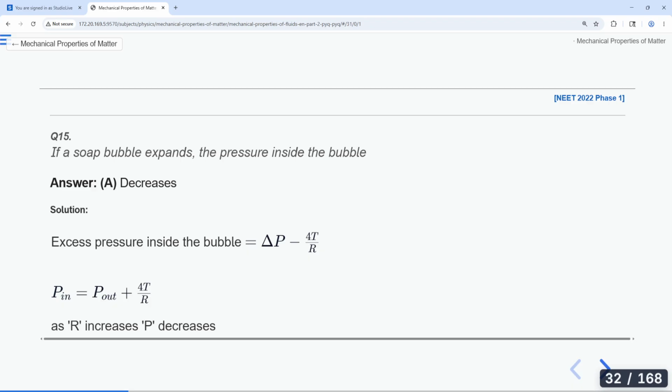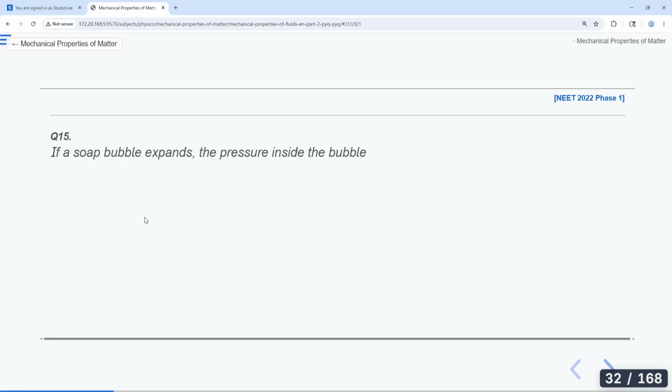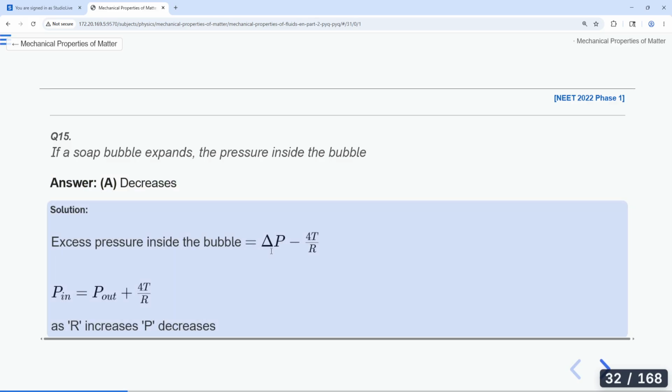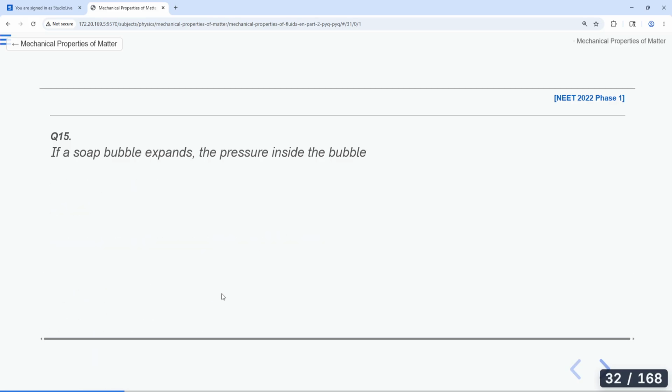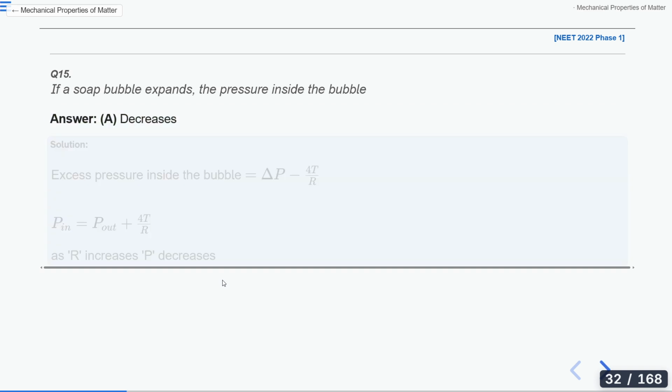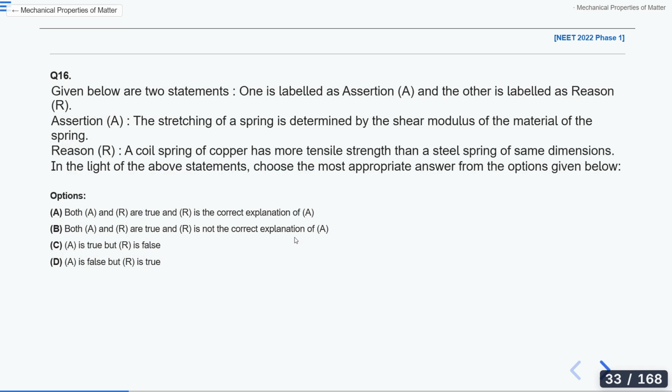So we can say P in will be equal to P out plus 4T by R. It means that inside there is more pressure. So the pressure inside the bubble decreases when it expands because R increases. Is it clear to you? Have you got it?